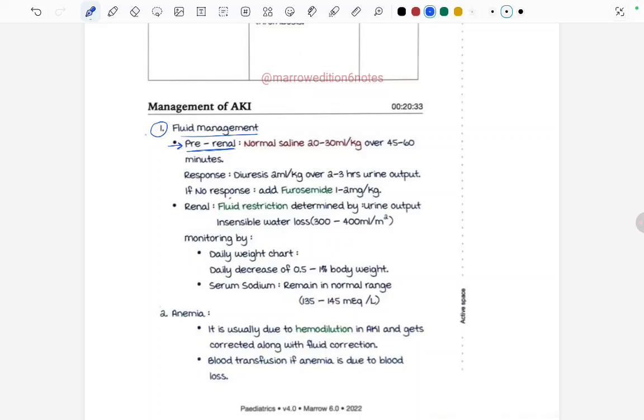In renal, we did the fluid restriction, determined by urine output and insensible water loss, monitored by a daily weight chart, and there is decrease of 0.5 to 1% body weight, and serum sodium remains in the normal range, that is 135 to 145 milliequivalents per liter. This was done in the renal one.